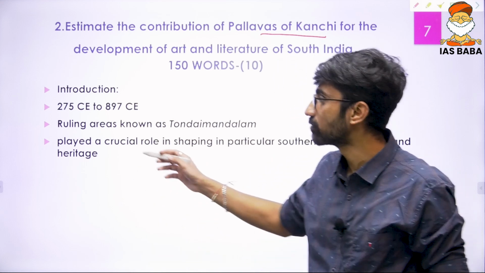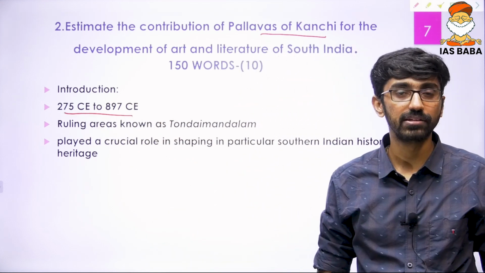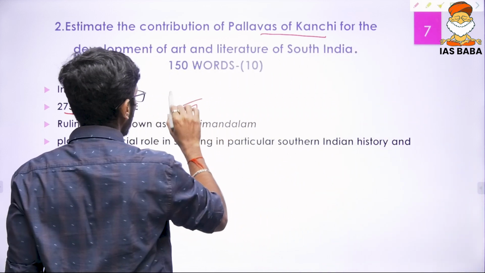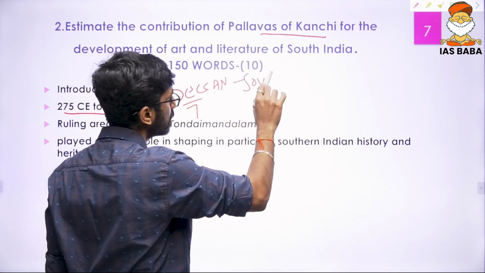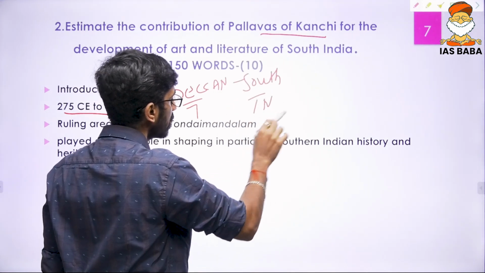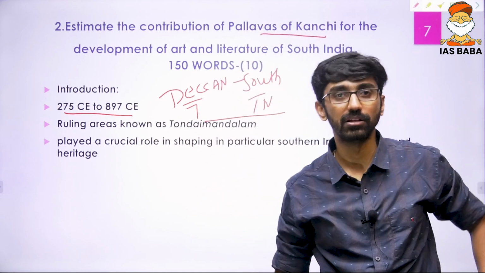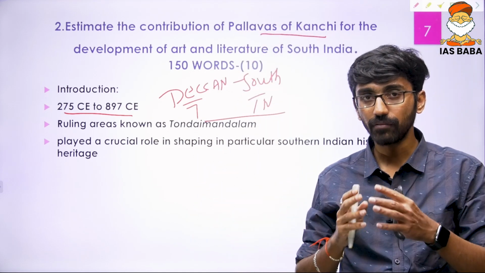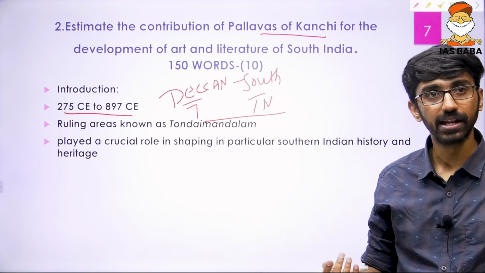Now in this introduction, I would have started with the date of the Pallavas, 275 to 897 CE, and the ruling area is called Tondai Mandalam. That's majorly a major portion of the Deccan and particularly the deep south, that is Tamil Nadu. Pallavas sometimes even extended their rule until Badami also, because they defeated the Chalukyas of Badami.